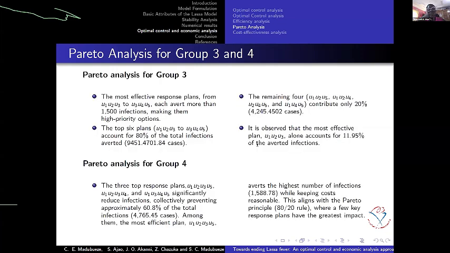So what it means is that for group 3, the most effective response is from all of them that are above 80%. But among all of them that are above 80%, there's one that gives a higher priority, which is U1, U2, U3. The same interpretation goes for U4, for group 4.